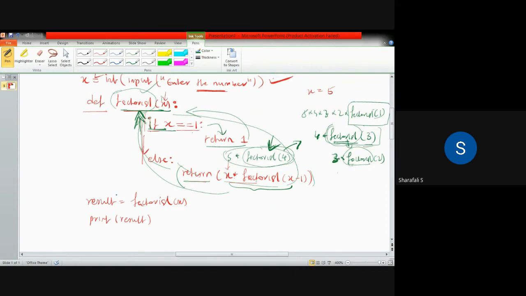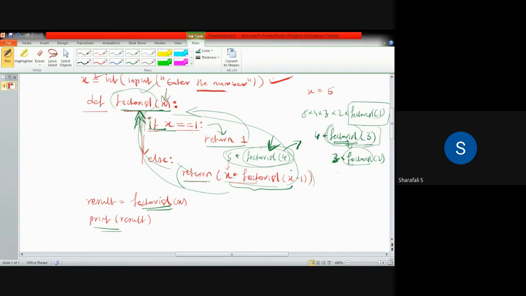And after that, we are printing result. We are calculating result factorial of x here, and we are getting the result. We are printing that particular value as the factorial of this number that you are given. So that is how we can find out the factorial of a number. This I have explained to show you how we can call a function by itself.